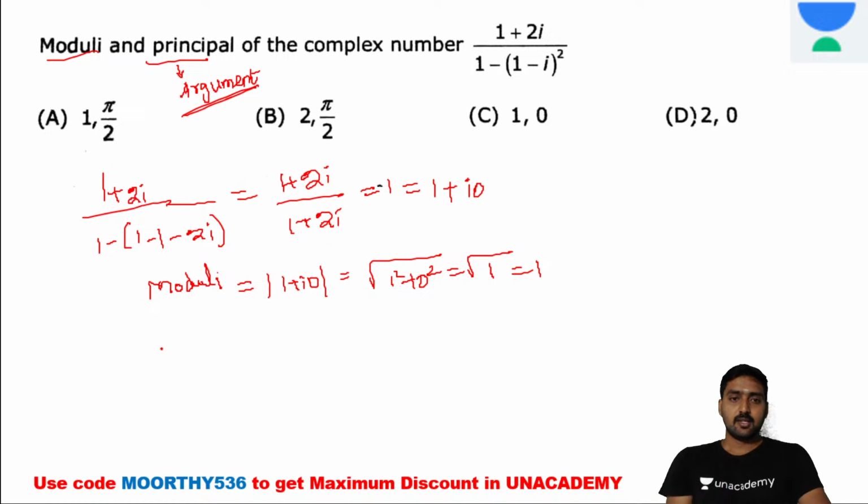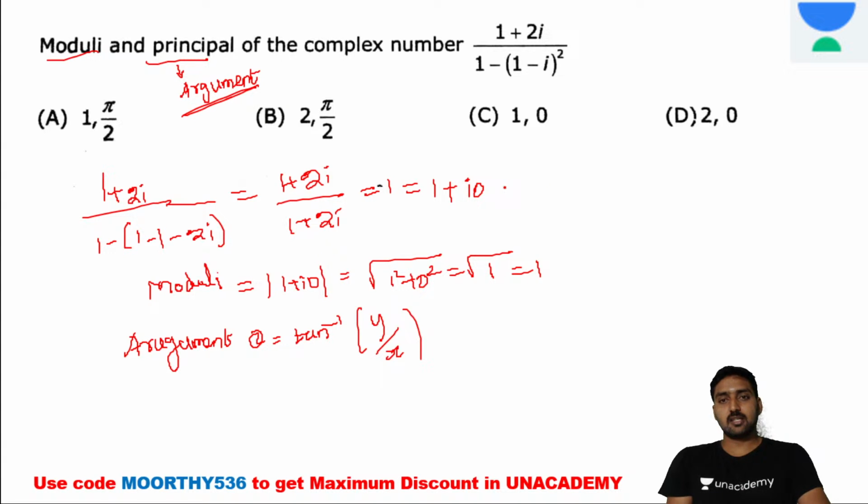Then the argument for the given complex number. Argument theta is equal to tan inverse of y divided by x. Now compare this equation with x plus iy. Therefore here x is equal to 1, y is equal to 0.